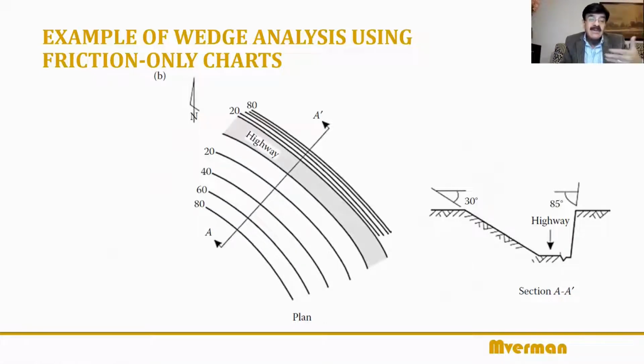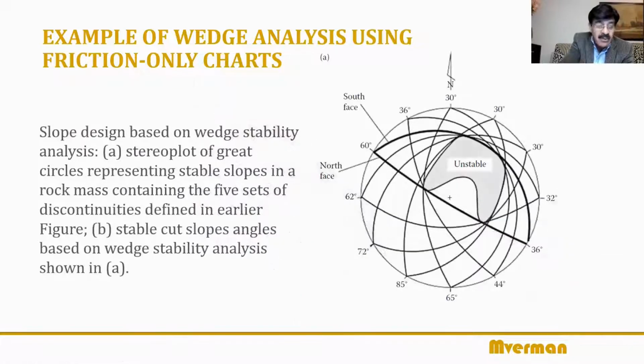Now, this is for preliminary design. Of course, one can choose to cut it at a steeper angle with detailed analysis, reinforcement, drainage and whatnot. Okay, so this is how you can look at it at the initial stage. Now we have seen that you rotate all these things. Using the DIPS software, you can rotate.